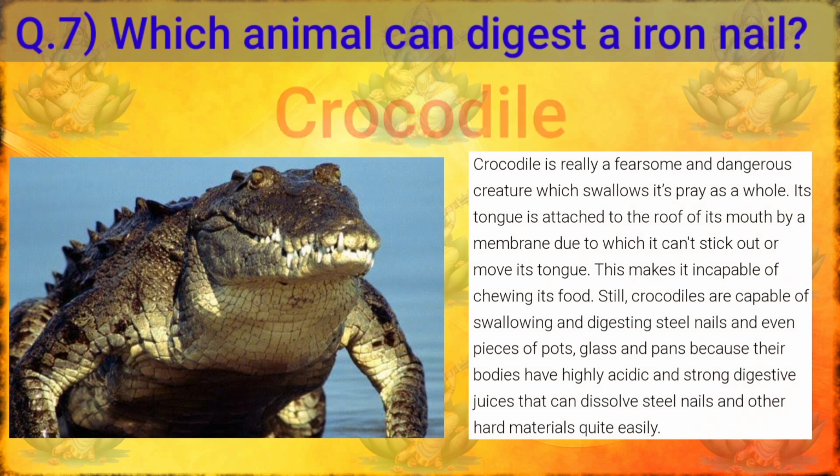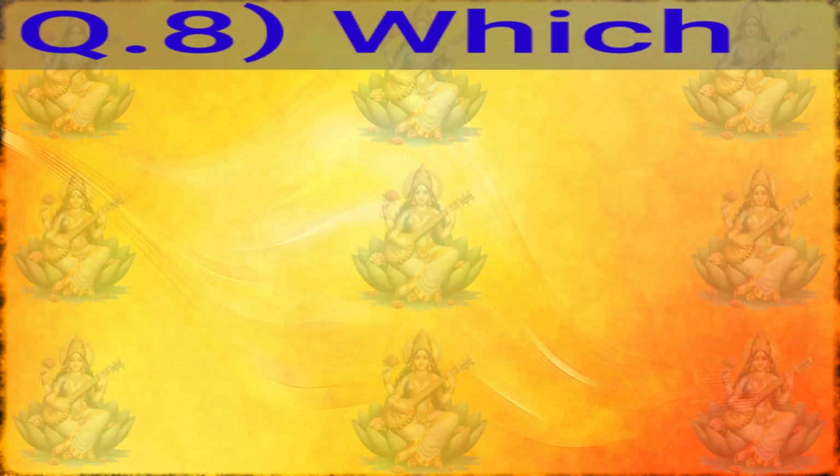Yes friends, crocodile is a really fearsome and dangerous creature which swallows its prey whole. Its tongue is attached to the roof of its mouth by a membrane due to which it can't stick out or move its tongue. This makes it incapable of chewing its food. Still, crocodiles are capable of swallowing and digesting steel nails and even pieces of pots, glass and pans because their bodies have highly acidic and strong digestive juices that can dissolve steel nails and other hard materials very easily.